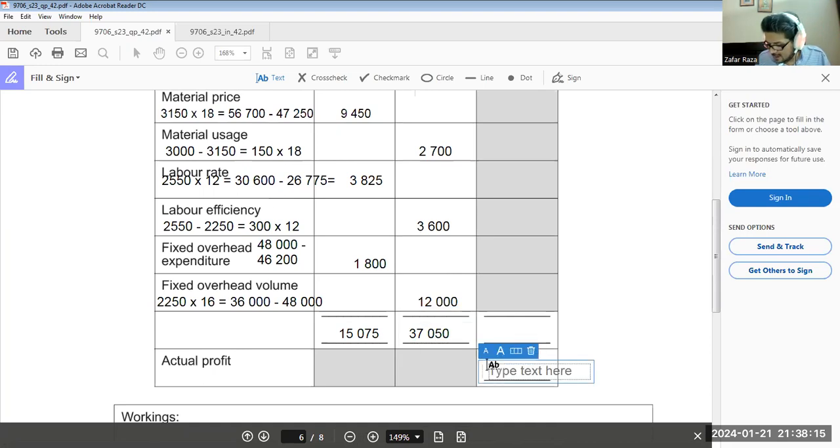And what we get here is profit. The difference between adverse and favorable is 37,050 minus 15,075, which is 21,975 adverse.